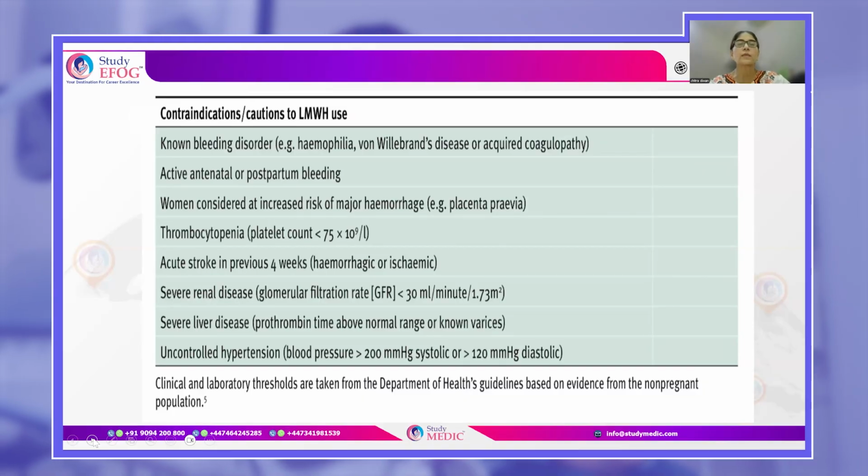Then women who are at a high risk of major hemorrhage, like those who have placenta previa, women with thrombocytopenia, if they have had a stroke in the previous weeks, if renal function is compromised, or there is severe liver disease or uncontrolled hypertension. So in these women, you have to use it with caution, or you might even sometimes avoid using it. If you want to use it, you will use it in consultation with a hematologist.